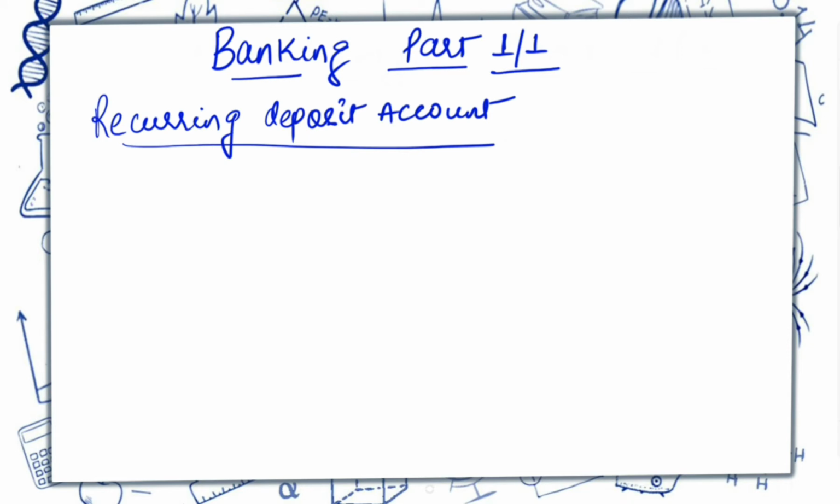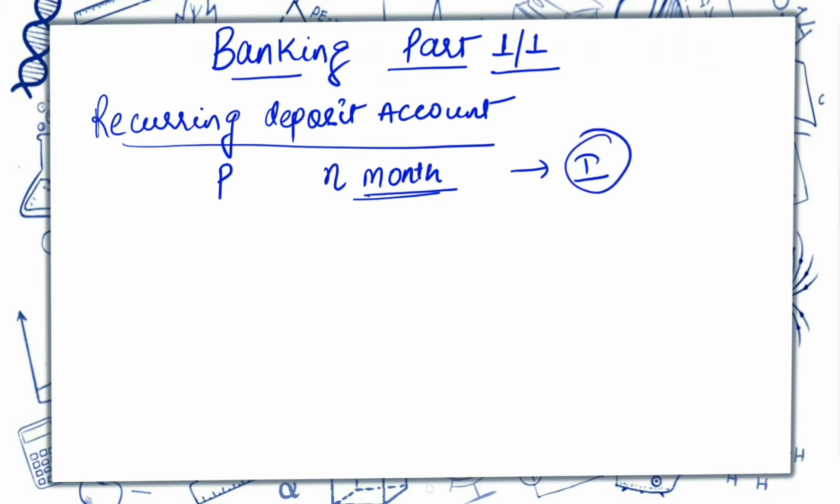A recurring deposit account is an account in which the depositor chooses a specified amount and deposits that amount every month for a fixed period. Let's suppose the depositor is choosing amount P and he is depositing that amount every month, and he has decided to deposit it for n months. This n is always taken in months. Now he will be getting interest at the end of his period.